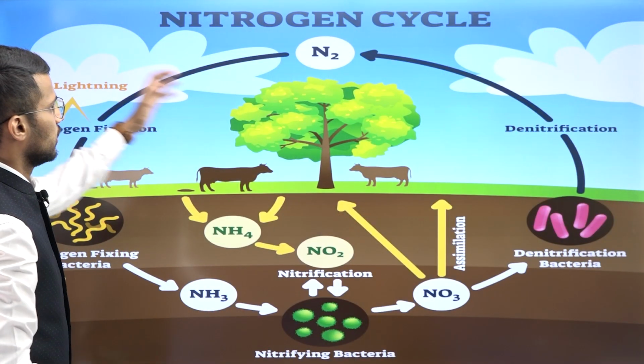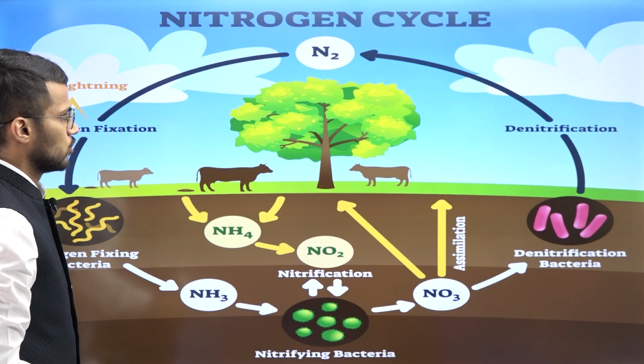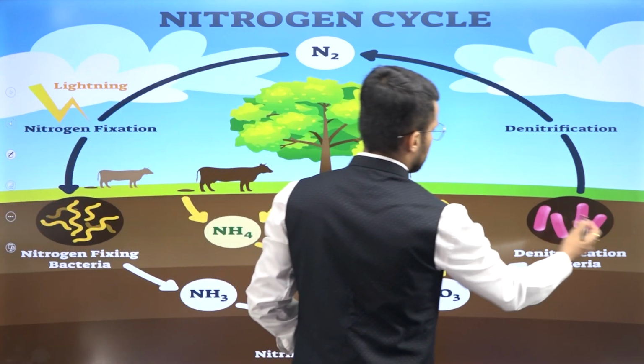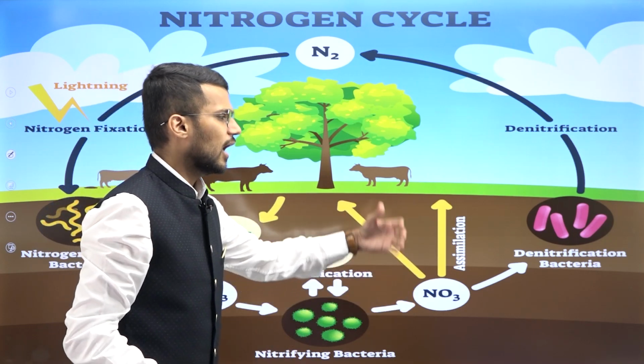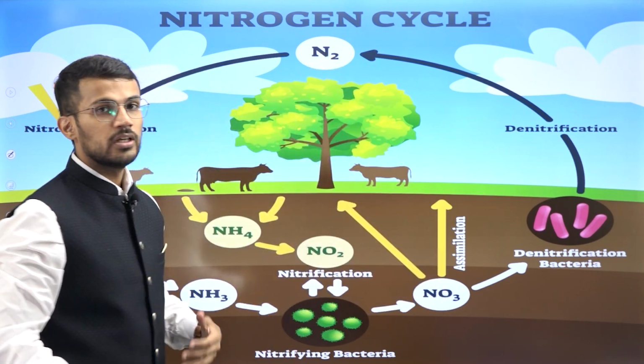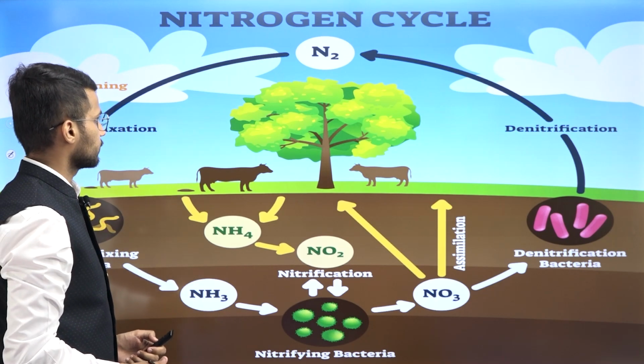So this is the nitrogen cycle. In the end, denitrifying bacteria are converting the ammonia and nitrates back into atmospheric nitrogen.